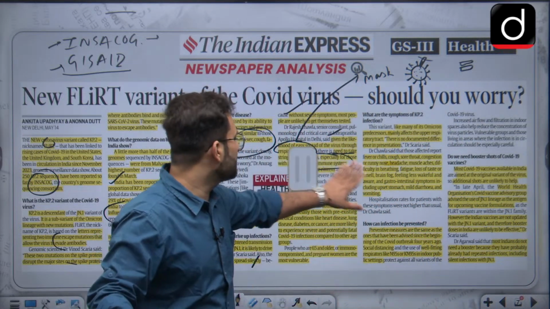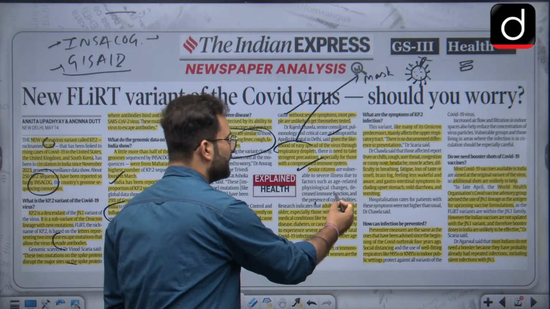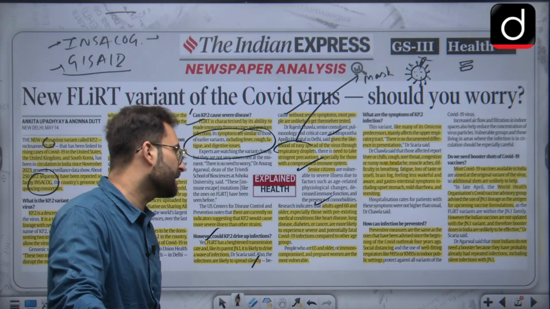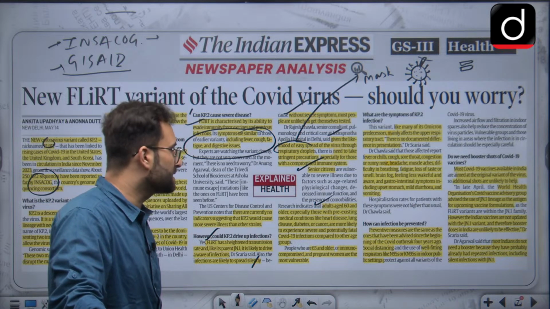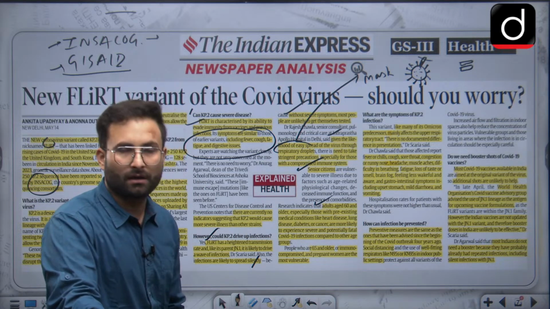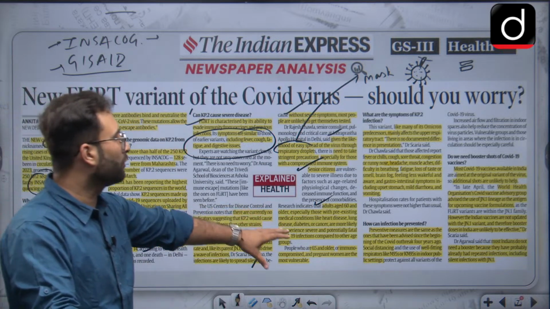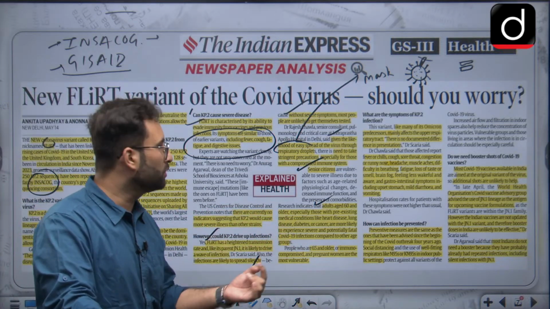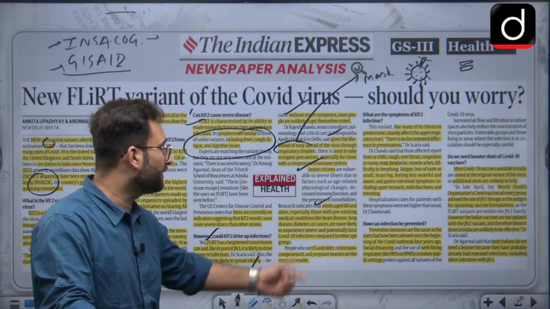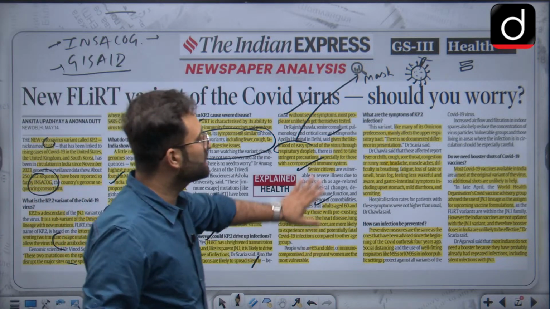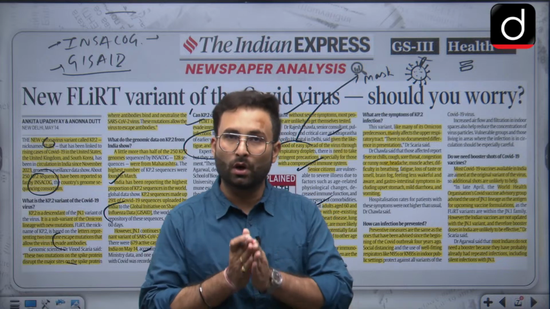Other than that, senior citizens, adults aged 60 and older, especially with pre-existing medical conditions like heart disease, lung disease, diabetes, cancer, are more likely to experience severe and potentially fatal results of COVID-19 this time also. So as I told you, there are certain vulnerable sections, like people 65 and older, immunocompromised people, pregnant women, etc. They have to be cautious about it.